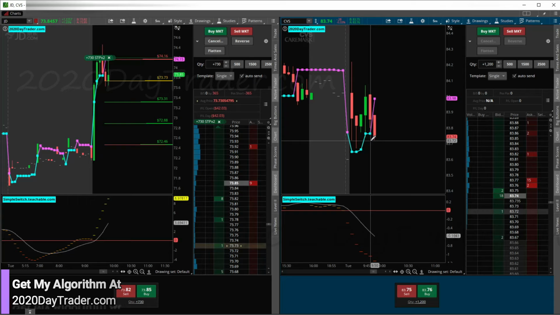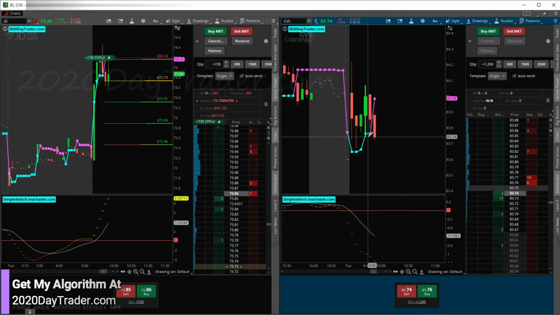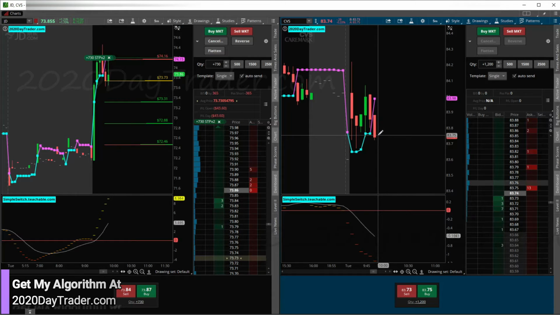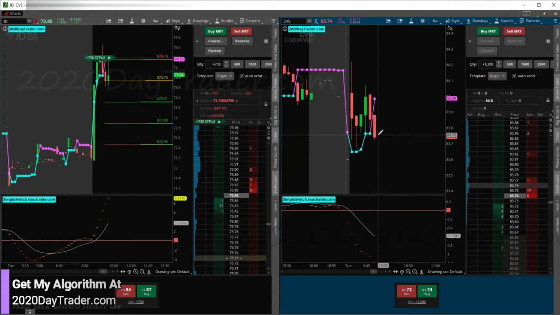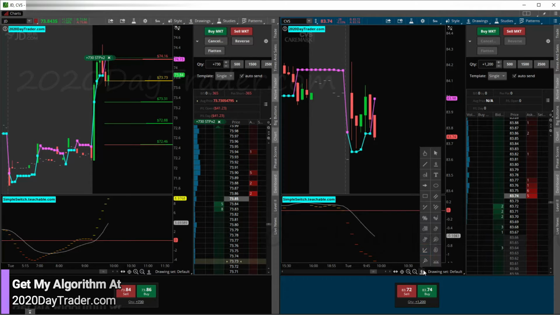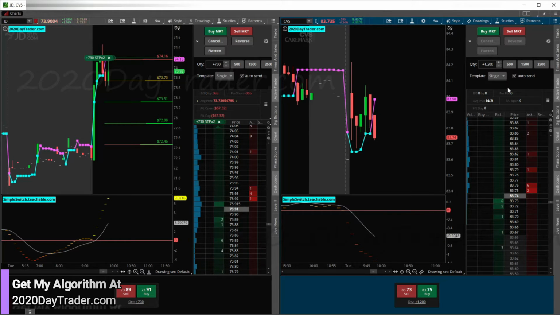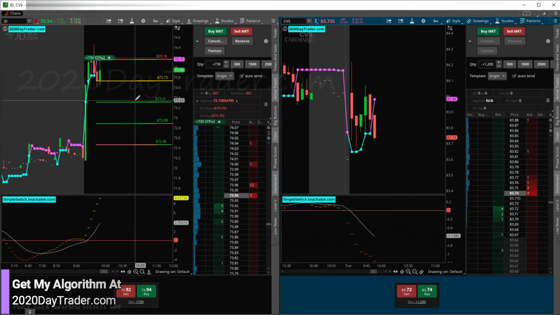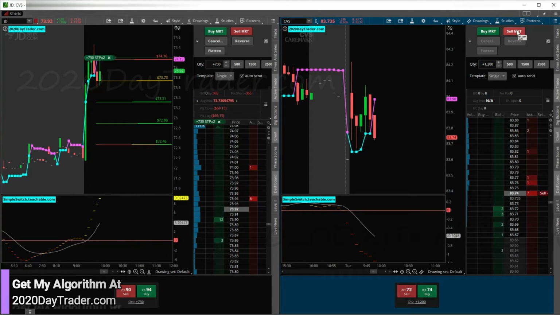Okay, so CVS, we got about 20 seconds. It's in a support zone, if you will, but it looks like it may be breaking that now. So we'll see. Hopefully CVS will be an easy trade. We'll get in, we'll go straight down, hopefully. Get the right tool on here. And 10 seconds on CVS. Come on, JD. Down, down, down. Let's go hit this target. Whatever. Before you do anything, come to this target. All right, CVS in 5, 4, 3, 2, 1.